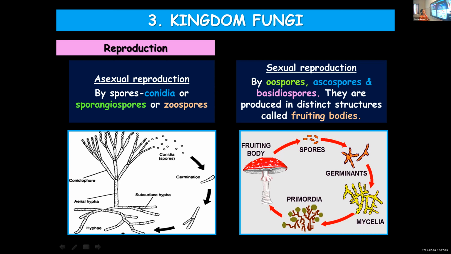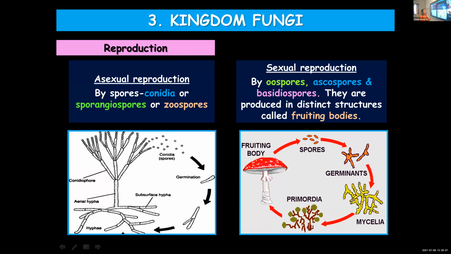basidiospores. And these spores are produced in some specialized structures which you call fruiting bodies. Sexual spores are produced in certain distinct structures which you call fruiting bodies. The different spores include oospores, ascospores, and basidiospores, whereas asexual spores are conidia, sporangiospores, and zoospores. You should not get confused between sexual and asexual spores.